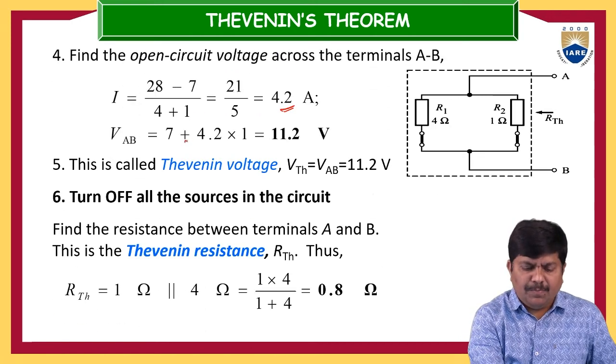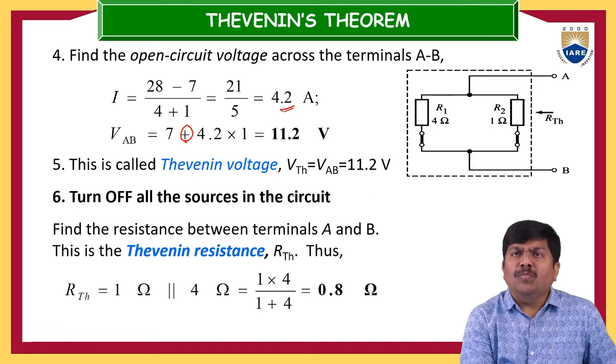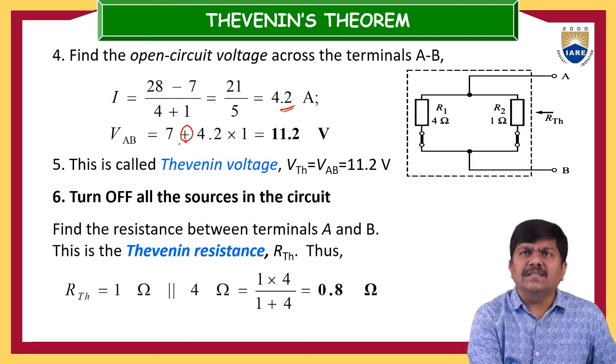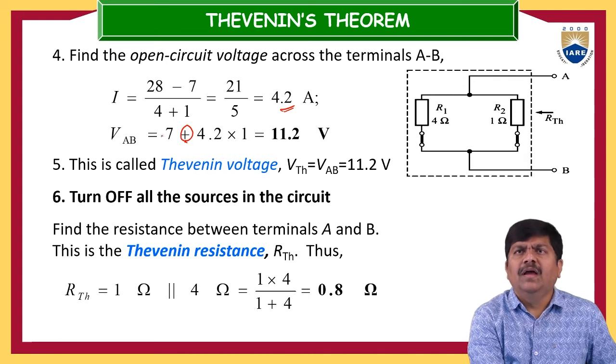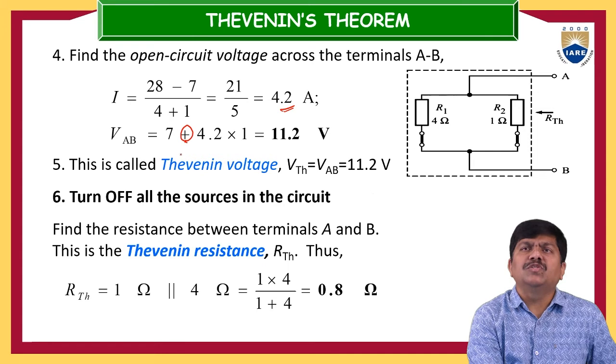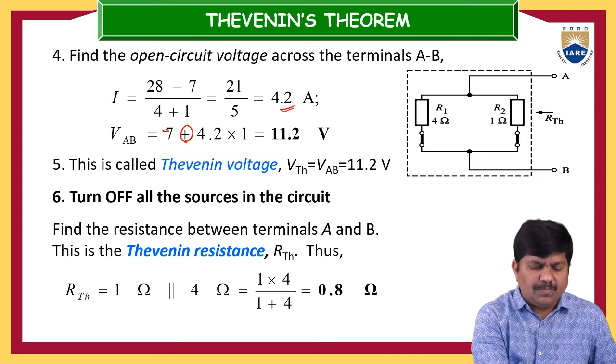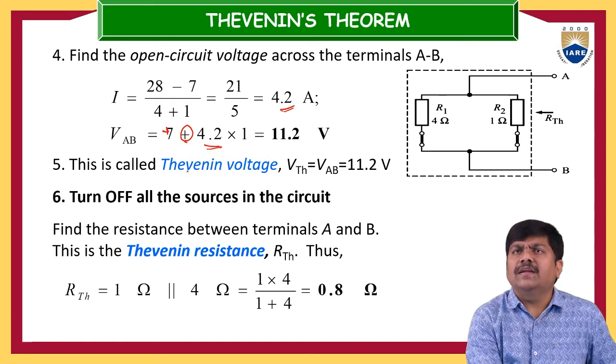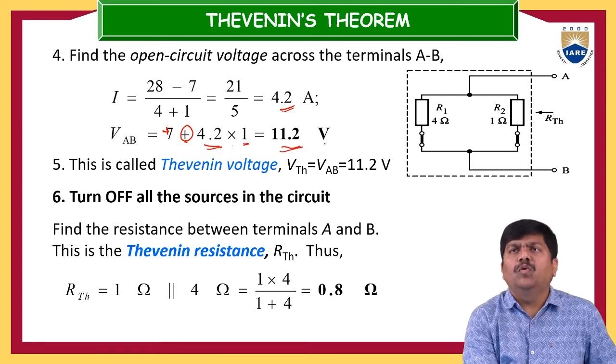The 7 is plus because our movement and the current are traveling in opposite directions. That is the reason I have kept it positive. And anyhow, from the negative terminal to the positive terminal through the 7 volt battery you are moving, so this is also plus 7. Plus 4.2 into 1, where 4.2 is the total current the circuit has, and the resistance value is 1. So totally the voltage is 11.2 volts.